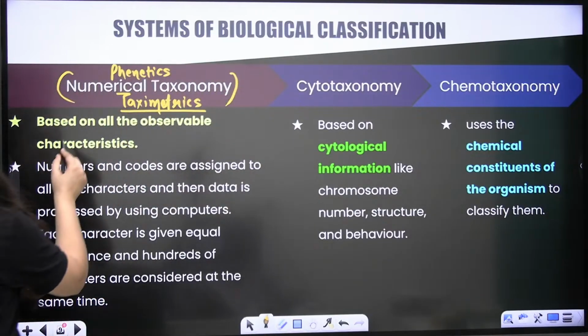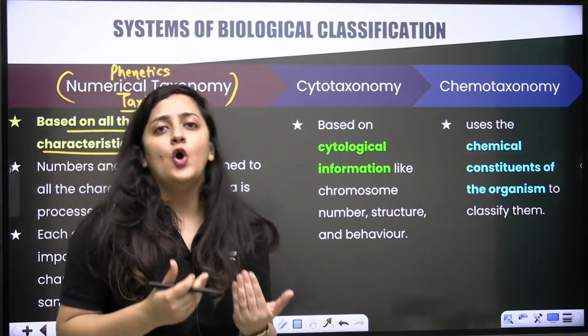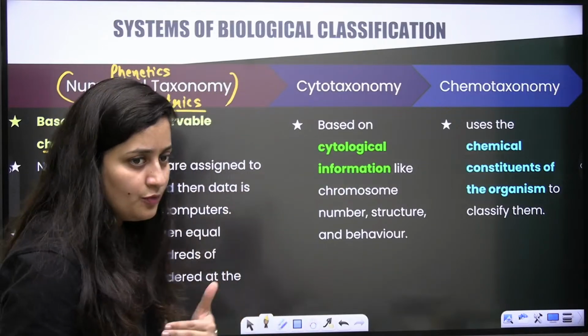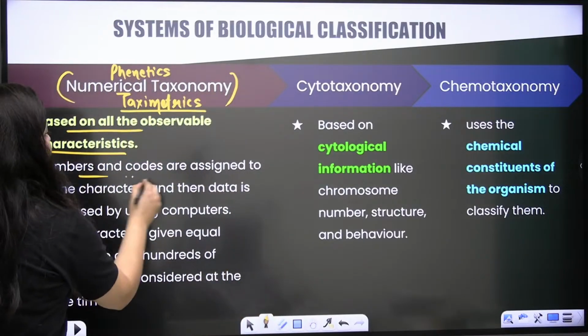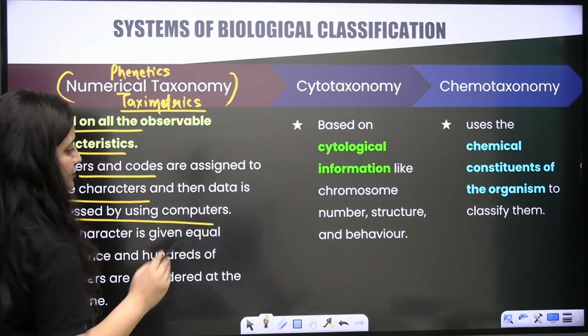So it is based on all the observable characters, the characters that you can observe. Numbers and codes are assigned to all the characters, and then the data is processed by using computers.